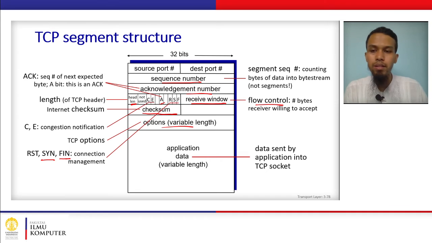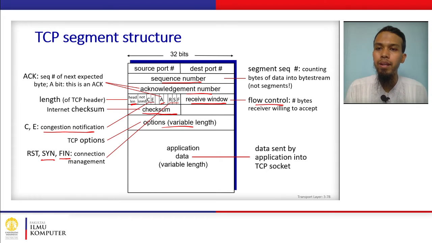And then, okay, so there is congestion notification. Actually, this will be discussed in more detail later in the network assisted congestion information, because there are two options actually, and there is also information at the network layer.